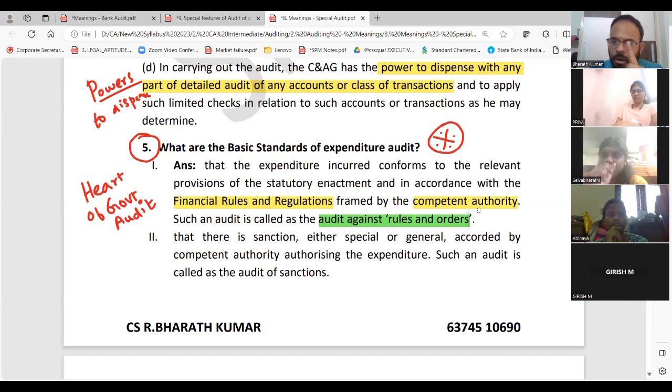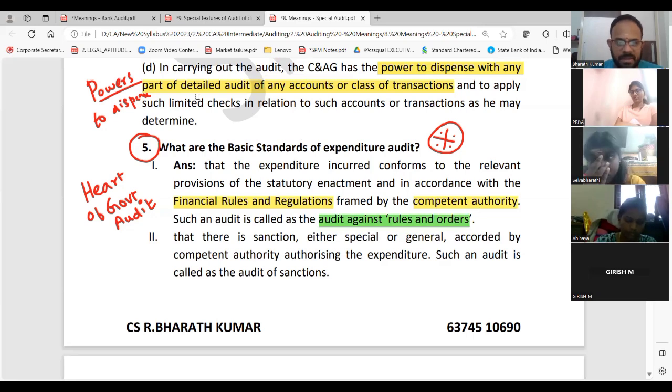If there is any rule or order against the competent authority rules, they will break this. That's called expenditure audit. Are we clear? Point number 1 is clear. So what is the first audit? In expenditure audit, because majorly government expense only is major. Income you will easily do. You should only check whether the proper expenditure is done or not. So first, whether it is as per the provisions. So rules and orders. Clear with number 1.